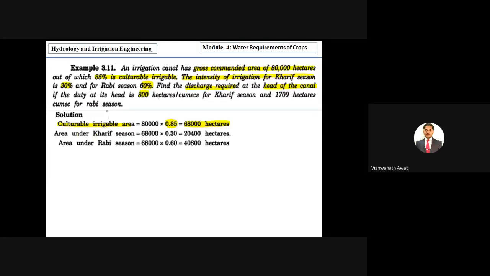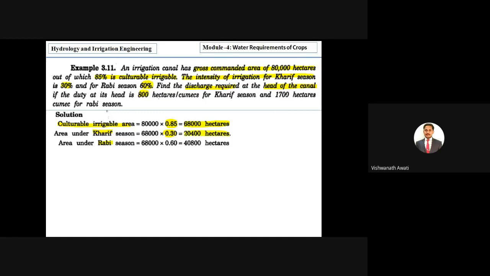Then we'll go for the area under the Kharif season. Out of the total area, it is calculated for different seasons. We have two crop seasons, the Kharif crop season and the Rabi crop season. The area under the Kharif season is 30% of the 68,000 hectares, so multiply by 0.3 and we get 20,400 hectares.